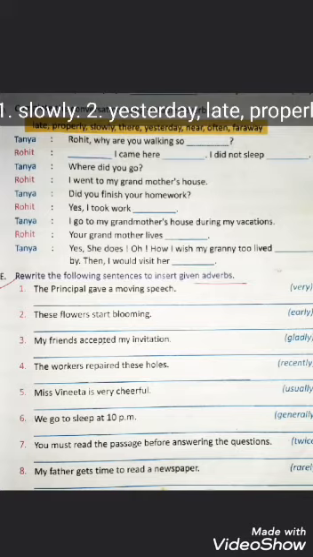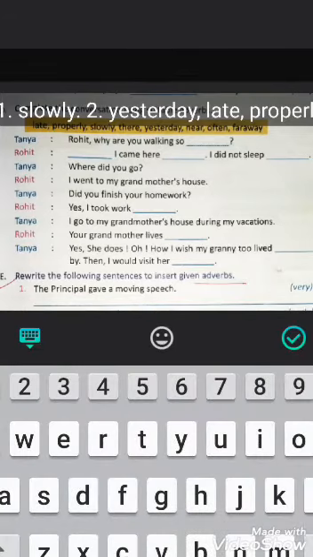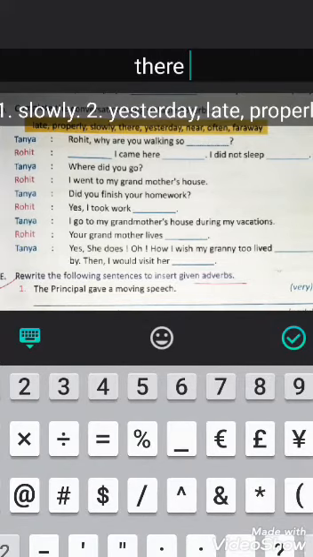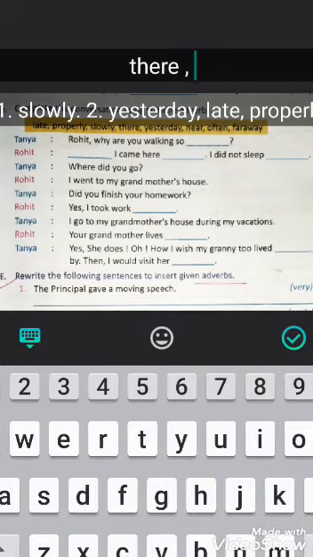Further, where did you go? I went to my grandmother's house. Did you finish your homework? Yes, I took work. Okay, we can write there. I go to my grandmother's house during my vacations. Your grandmother lives far away. Okay, we can write in the next blank far away.